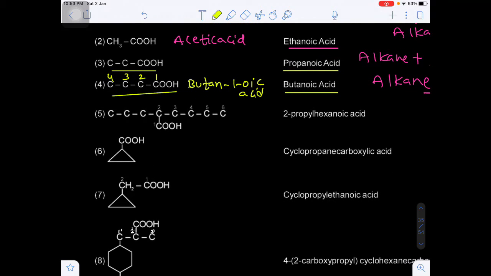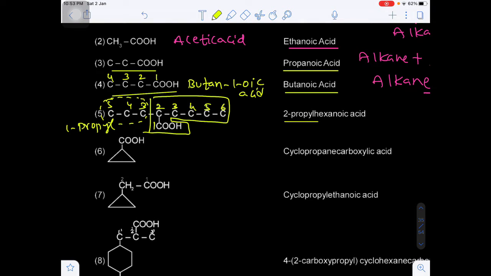Now here you see, this is the first carbon, second carbon, third, fourth, fifth, sixth. If it goes to the left side, third, fourth, fifth. So which is the longest chain? This 6 carbon chain will be the longest chain. On the second carbon there are 3 carbon atoms present, so this is known as a propyl. So there is a 2-propyl.